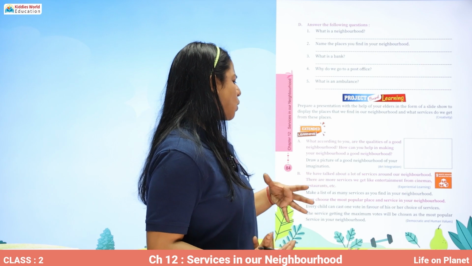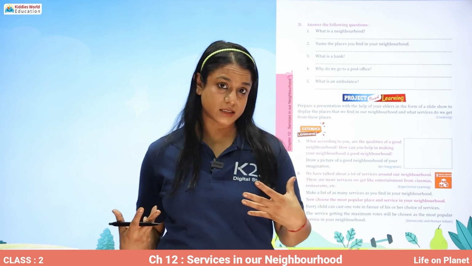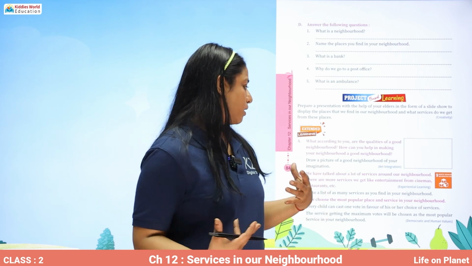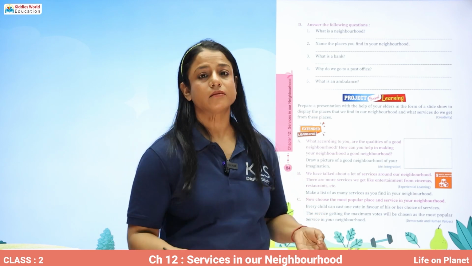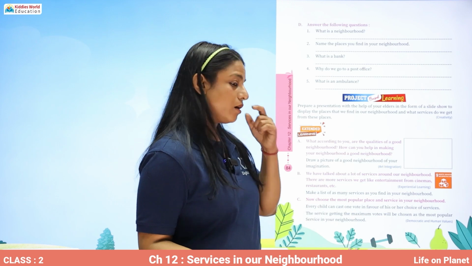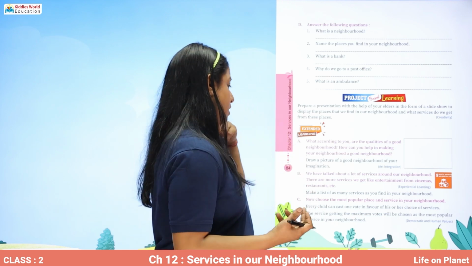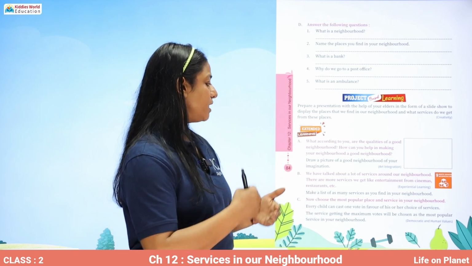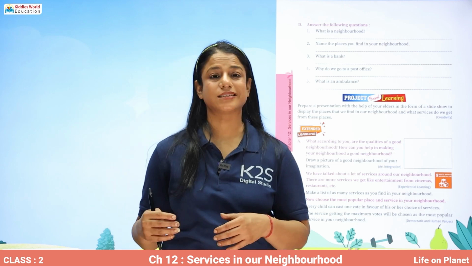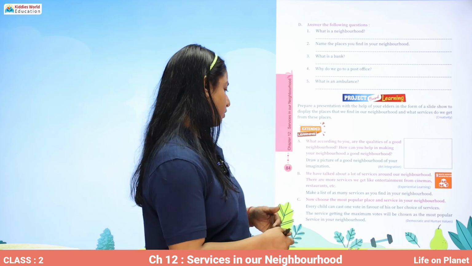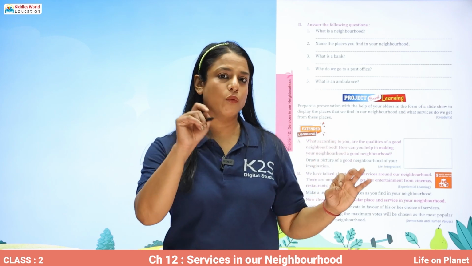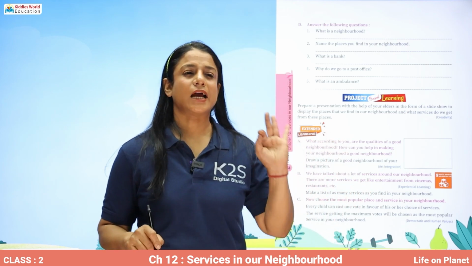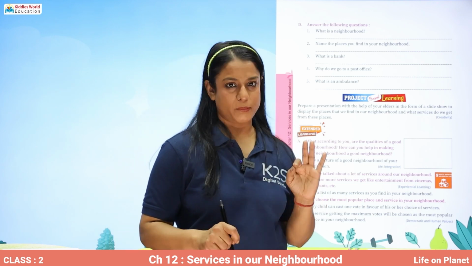Now we have talked a lot about services around our neighborhood. There are more services like entertainment, so cinema halls, restaurants, etc. You have to make a list of many services that you actually find in your neighborhood. Then you can vote in your class on which service is the most popular one.